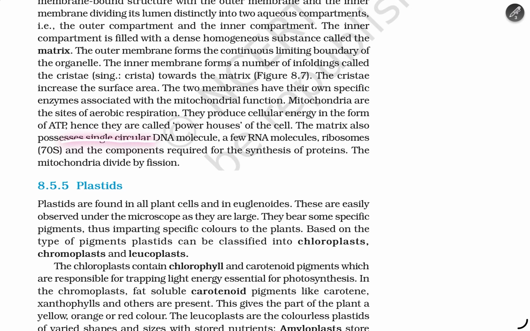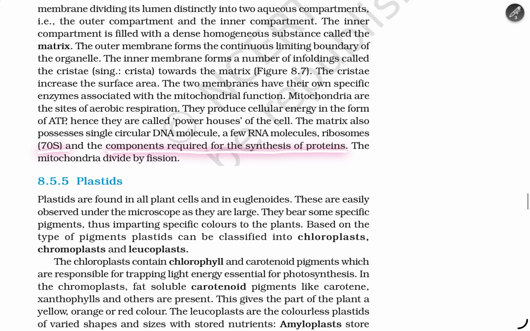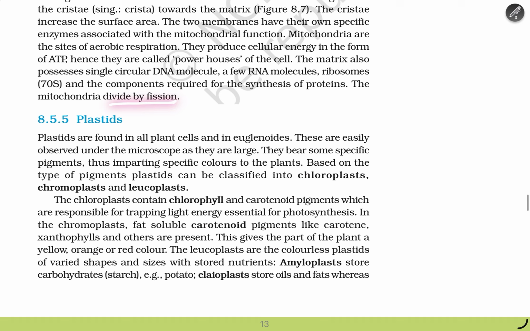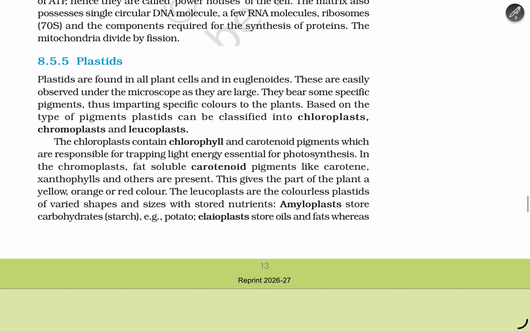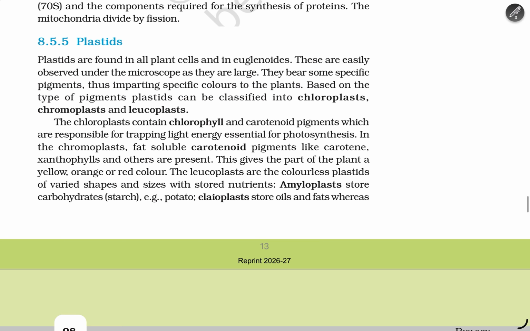The matrix also possesses a single circular DNA molecule, a few RNA molecules, 70S ribosomes, and the components required for synthesis of protein. The mitochondria divide by fission. Plastids are found in almost all plant cells and euglenoids. These are easily observed under the microscope as they are large and bear some specific pigments imparting specific color to the plants. Based on the type of pigment, plastids can be classified into chloroplasts, chromoplasts, and leucoplasts.